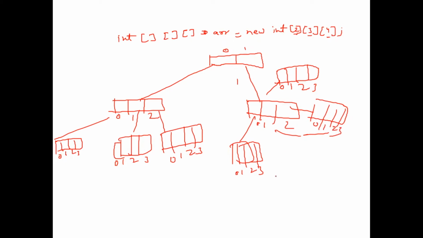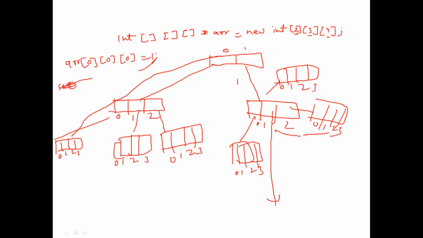How can we access this? Suppose, just to give an example, array 0 0 0, right? First time for this 0, 0 and 0, right? So suppose 1, A. How can I get this index? If anyone can tell me, how can I get this index?